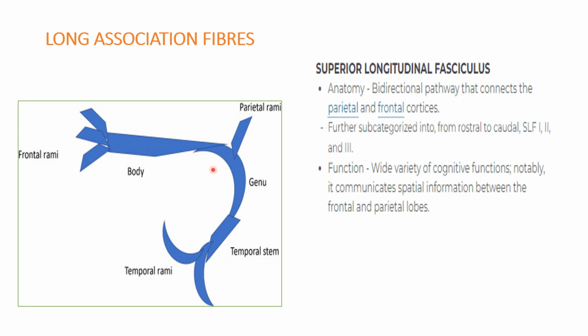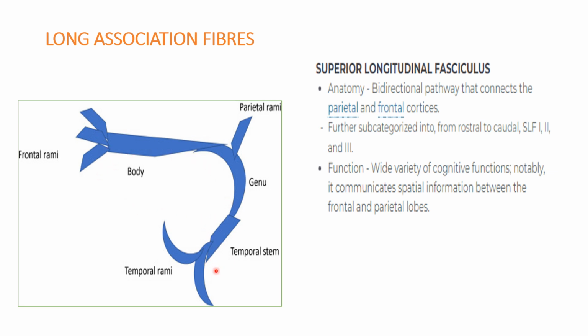It is a bidirectional pathway that connects the parietal and frontal cortices mainly, and it is further divided into superior longitudinal fasciculus 1, 2 and 3 from rostral to the caudal region.